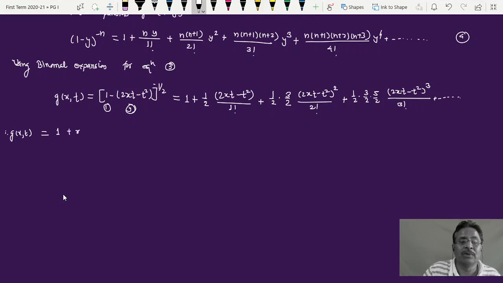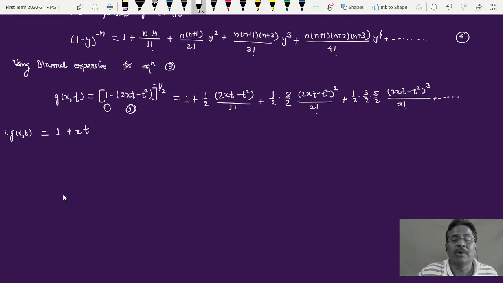So I'll get x into t, then minus t square upon 2. This is one term here. Solving the square, when I solve this twice xt minus t square, I'll get 4x square t square plus t raised to 4 minus 2 into 2 into xt into t square, that will be 4x into t cube, and every term has 2 factorial, which has value equal to 2.